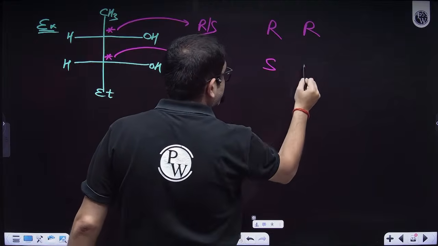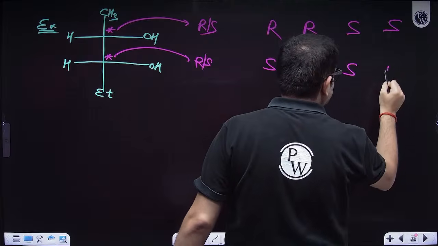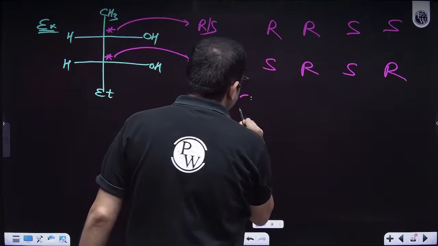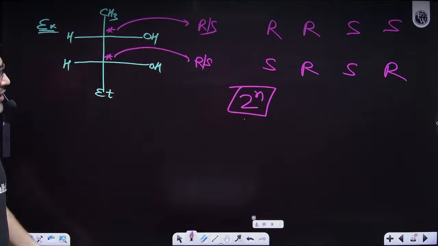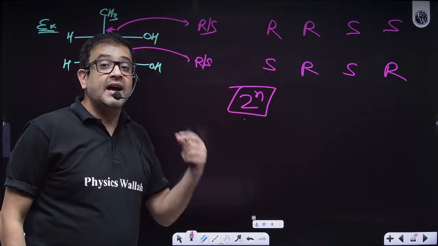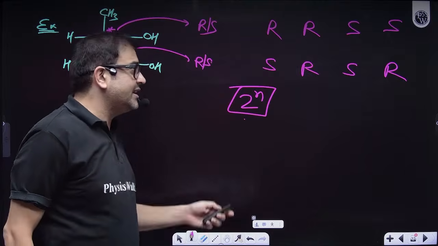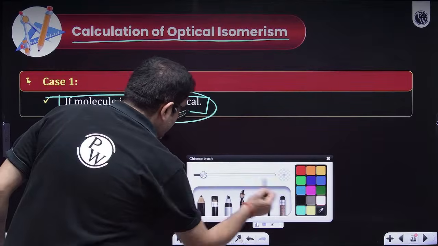If this is R, this can be R. If this is S, this can be S. If this is S, this can be R. So, sir, this is 2 raised to the power n. I hope everybody is clear. Here it is best to just write the general formula.